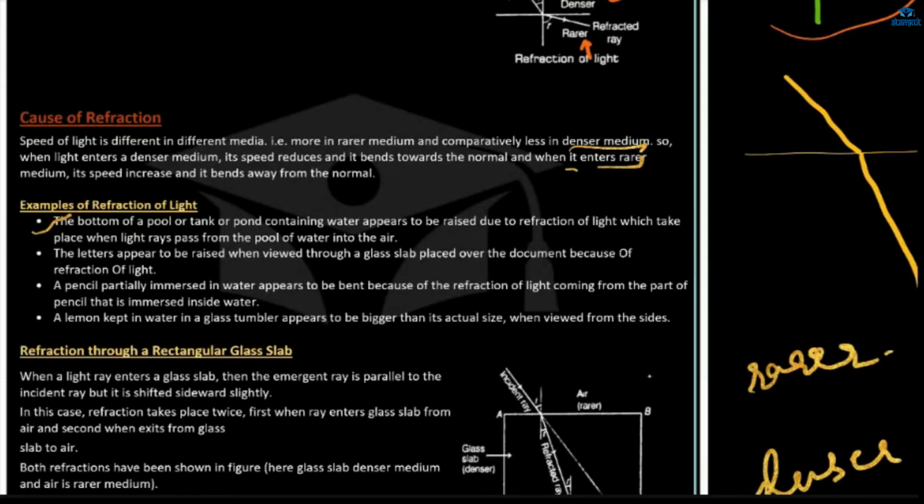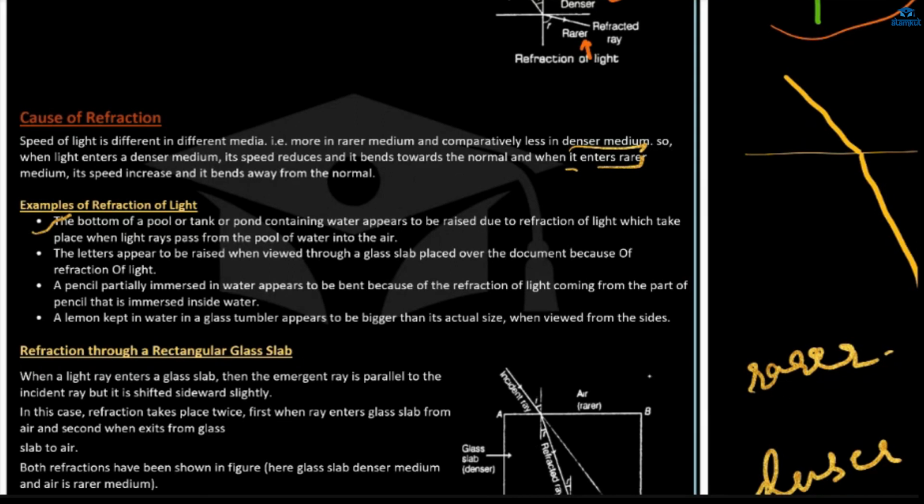The letters appear to be raised when viewed through a glass slab placed over the document. Like if you place a glass slab on your book, then you will see that the letters of that book look like they have got raised to a certain height. It will be just because of the refraction. Okay, a pencil partially immersed in water, like what I told you just now as the first example, if you immerse a pen in water, then it will appear to be bent because of the refraction of light coming from the part of the pencil that is immersed inside water.